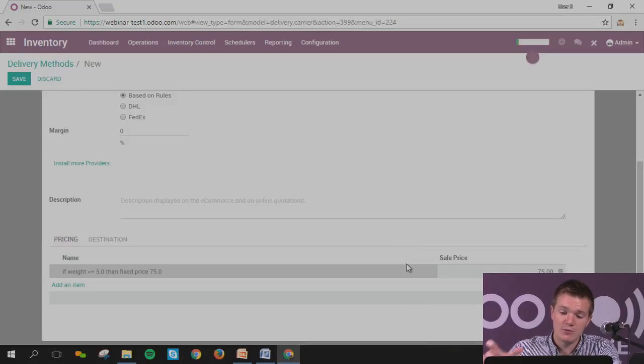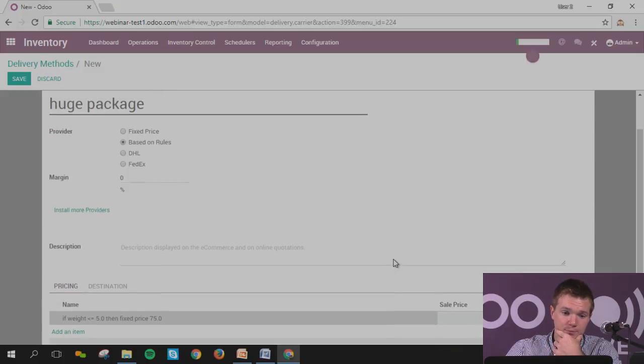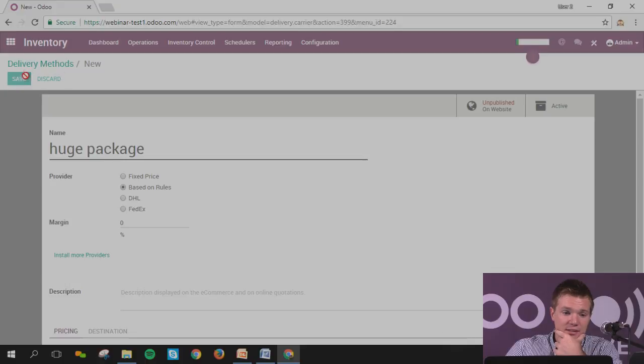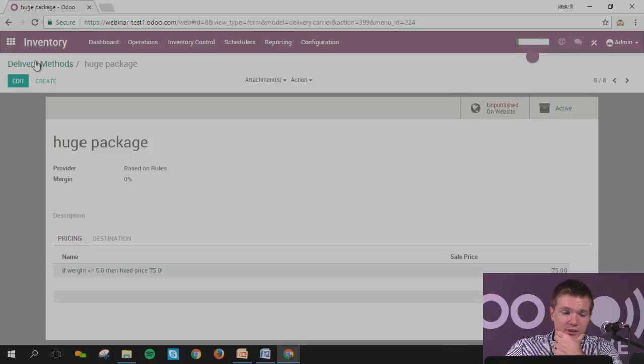Okay, you can save. Then directly you can have some specific price, because if you remember, on the product form, you had the information linked with the weight. Automatically the system will calculate the weight and will propose a specific price for the client, and the client will need to pay it online. I can save it, and then I'm going to have my specific delivery method. I can publish it of course online, so that I will have it on my order.